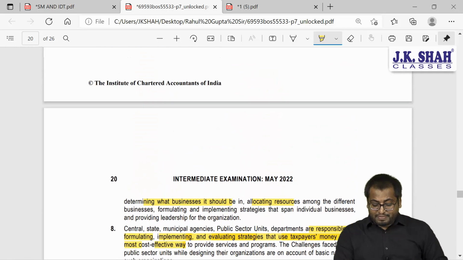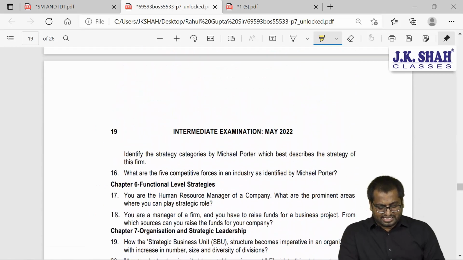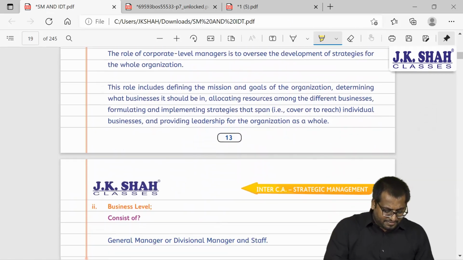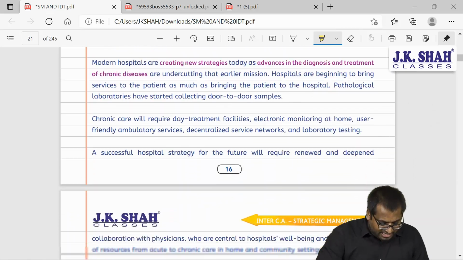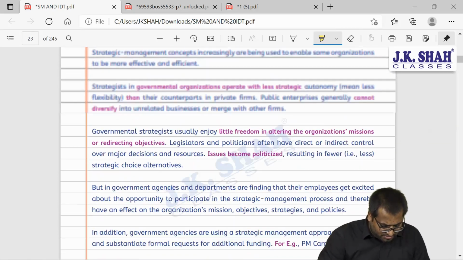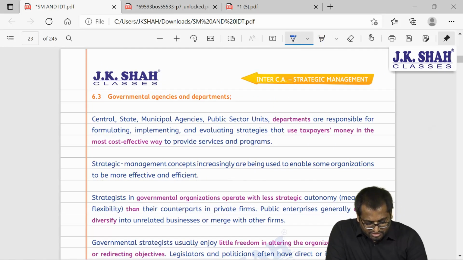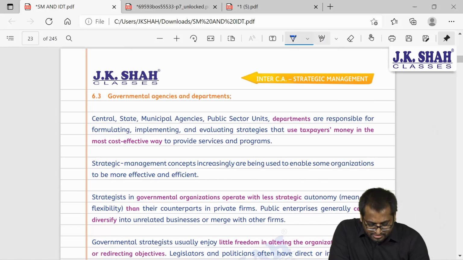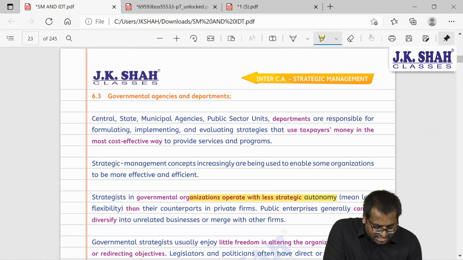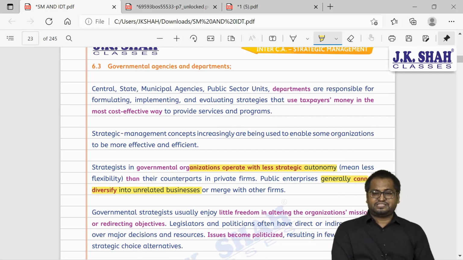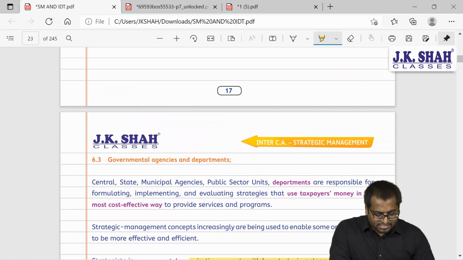So how will I map this with our answer also, guys. I'll tell you the page number in our book. This will be on page number 18, guys. See here. They operate with less strategic autonomy. They cannot diversify into unrelated businesses. I hope you understood. So please mark this.